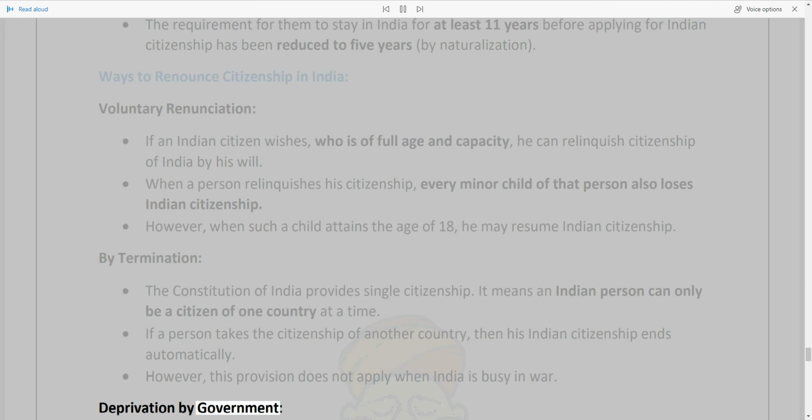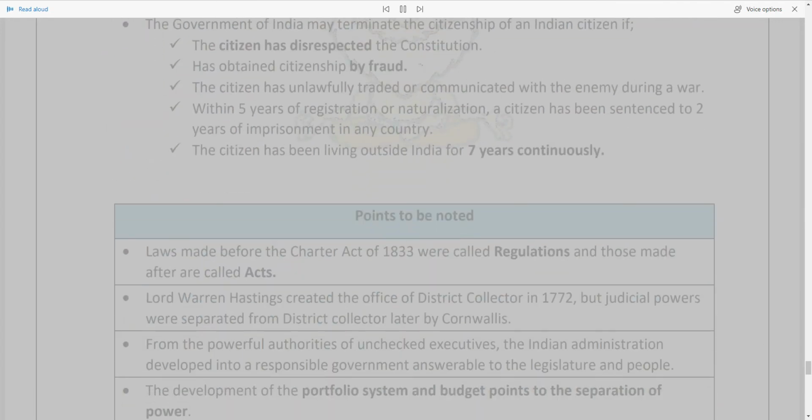Deprivation by government. The government of India may terminate the citizenship of an Indian citizen if the citizen has disrespected the Constitution, has obtained citizenship by fraud, or has unlawfully traded or communicated with the enemy during a war. Also if, within 5 years of registration or naturalization, a citizen has been sentenced to 2 years of imprisonment in any country, or the citizen has been living outside India for 7 years continuously.